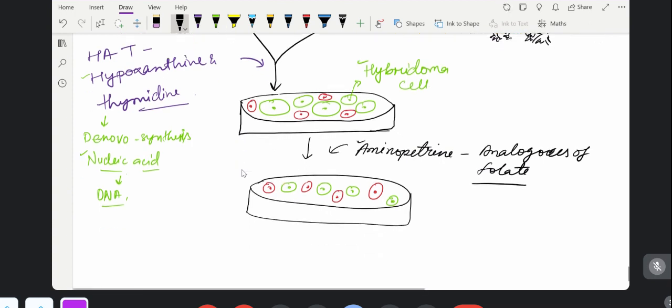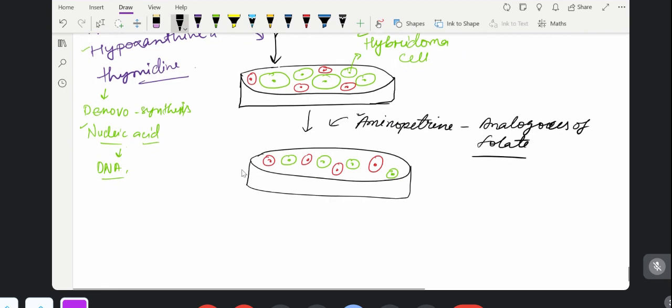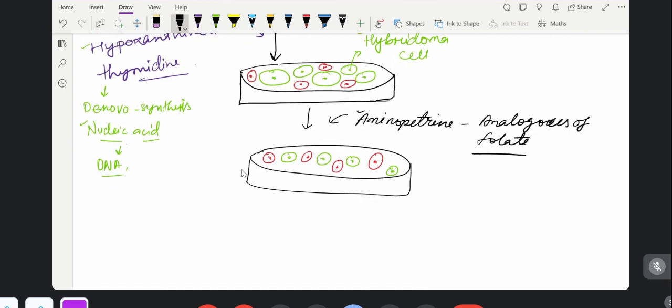So we have to segregate these red and green cells. Red and green cells mean the hybridoma cell and the myeloma cell. So how will we segregate them? We will provide aminopterin, and now you just listen properly to whatever I am writing here.